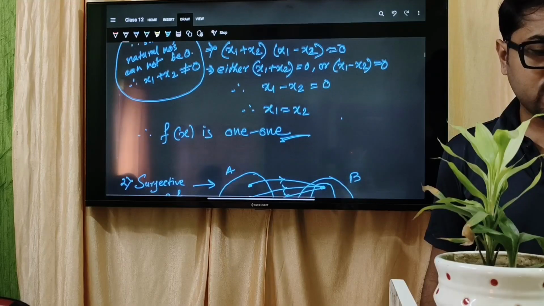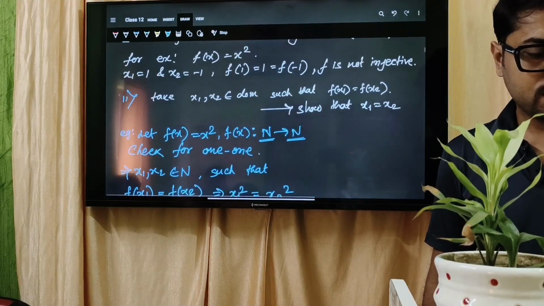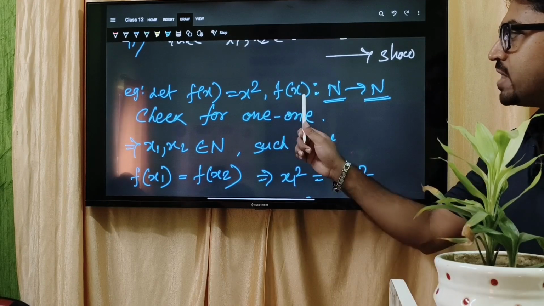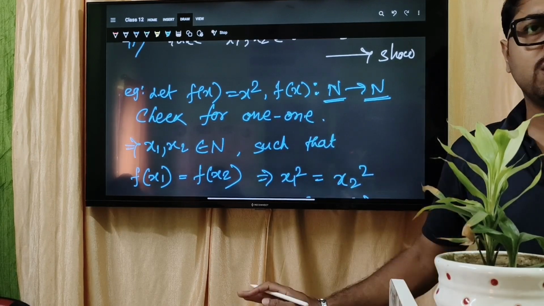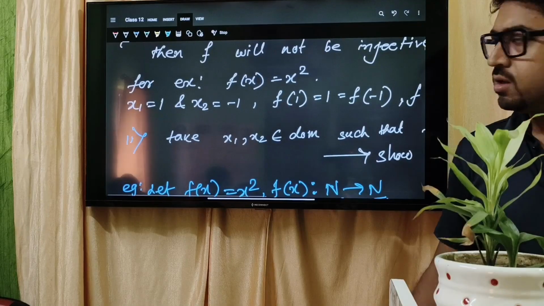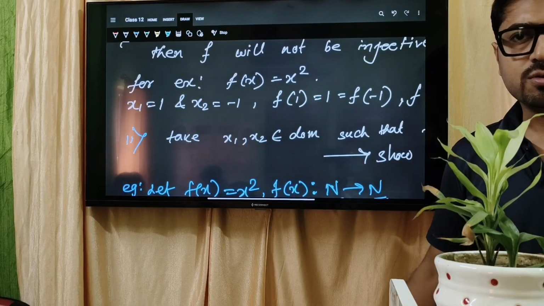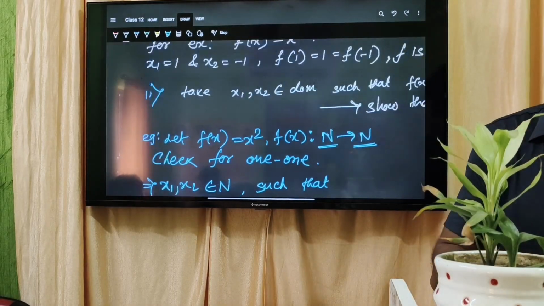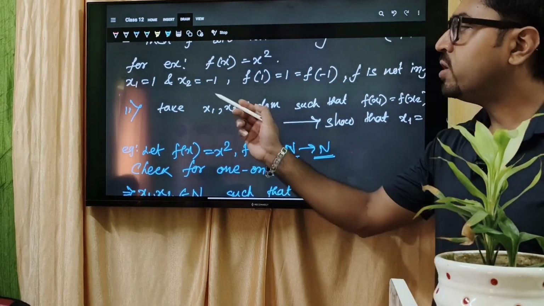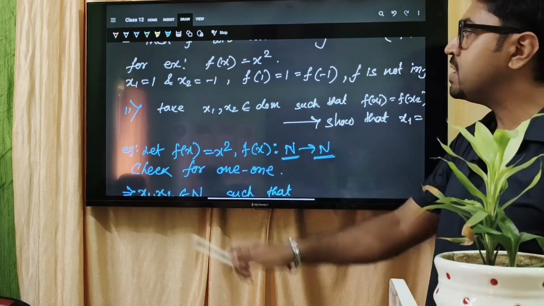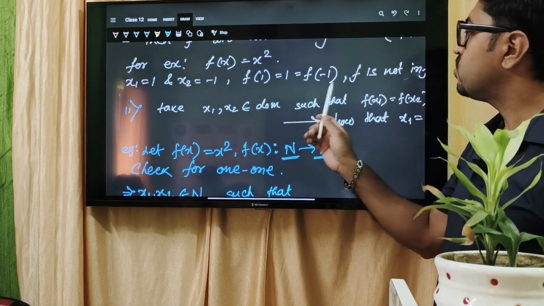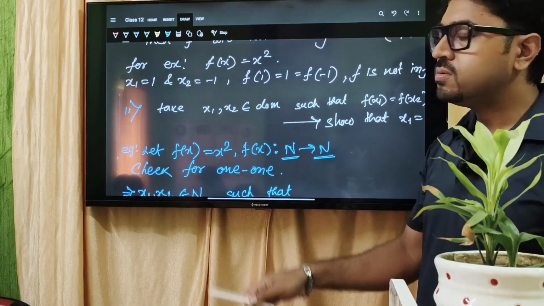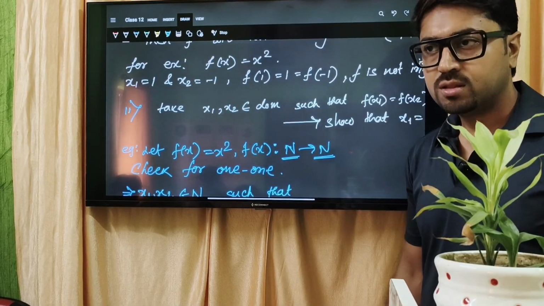And then comes the একটা এক্সাম্পল আছে দেখে নে। Let fx equal to x square, fx such that n to n check for 1 1. এটা কি 1 1 হবে? কিছুক্ষণ আগে দেখলাম না, হবে না? fx equal to x square হবে না, দেখলাম তো। তাহলে এটা ডিরেক্টলি কোশ্চেন দেখে না লিখে দেবো তো আমি। If you see the question, see this, just I am taking in one frame. For example, fx equal to x square, I have taken the two examples and I have seen that the image points are same, so f is not 1 1. So same questions I have given, so that means it will be also not injective, not 1 1, তাই তো?